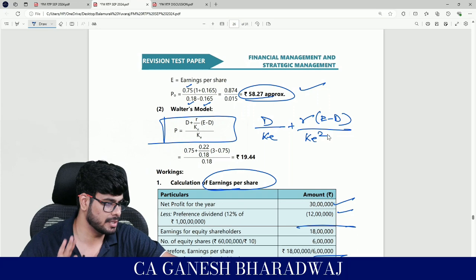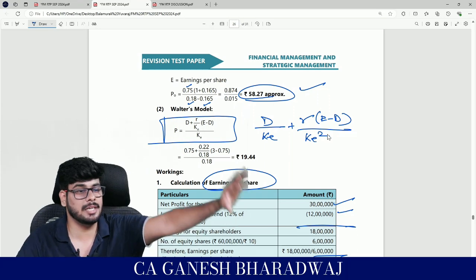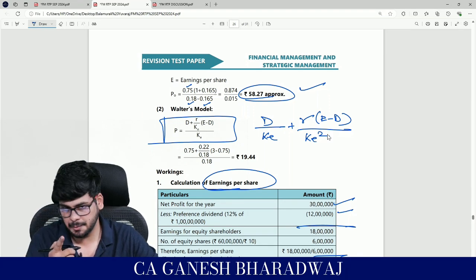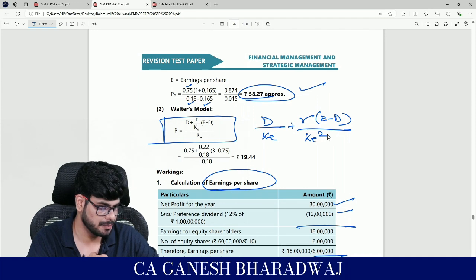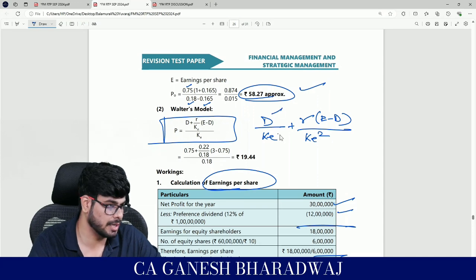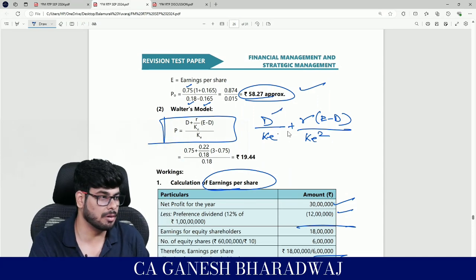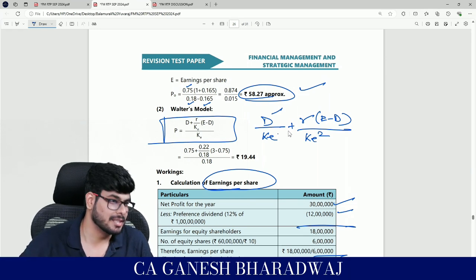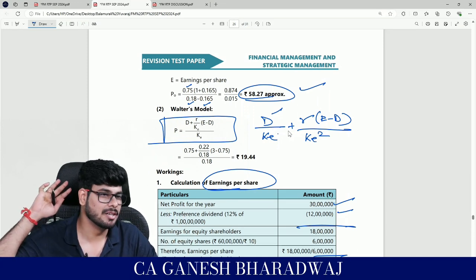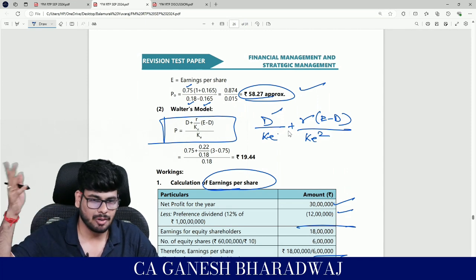What Walter says is very simple. What Gordon says, present value of dividend alone you take. He is completely ignoring your retained earnings. He is assuming that retained earnings will not impact your share value, but technically speaking that also belongs to whom? The equity shareholders. That's where Walter comes in and says, no doubt D divided by KE. So take the present value of all the dividends, but what Walter assumes is dividend is going to be constant, it will not grow. For that assumption only Walter's formula can be used. If dividend is growing, go to Gordon, that's all.